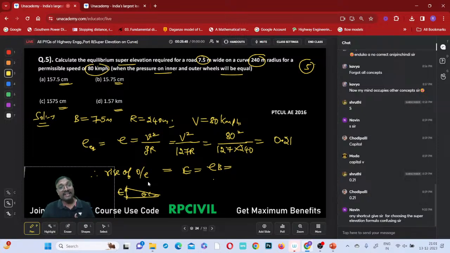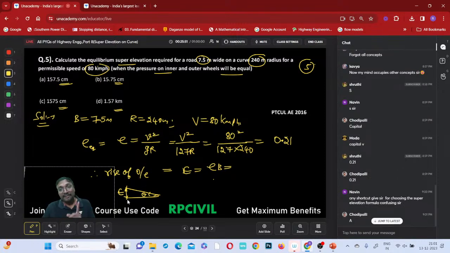Actually, in the case of railways, the level difference is taken as the super elevation. In the case of highways, the slope is taken as the super elevation. But here they have combined both concepts and given a highway question with railway data. So E is 0.21 into capital B, 7.5. Only reading the question properly is the way. How many meters will you be getting? Tell me that level difference.